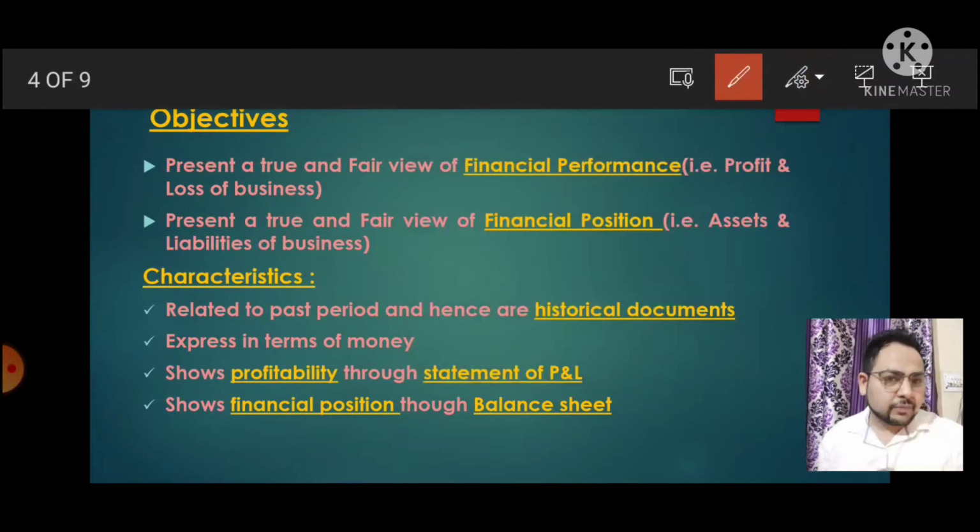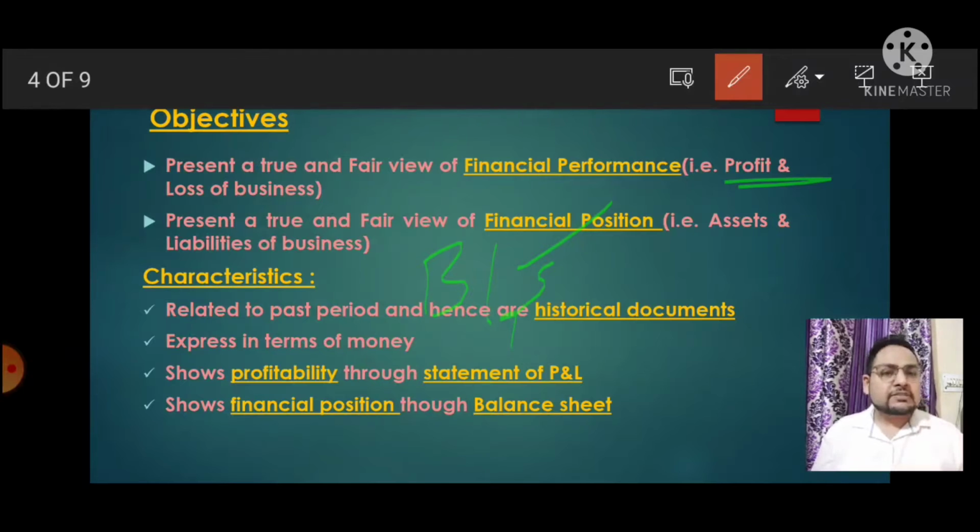Let me tell you about the second point. Another point is financial position. What is financial position? Financial position is the position which helps us to forecast things for the organization. There is a little difference between financial performance and position. For understanding the financial position of a business, we need to make a balance sheet, right? For understanding the financial performance, we need a profit and loss account. Got it? As we said earlier, the profit and loss account will be made over a period of time at some particular intervals, correct?